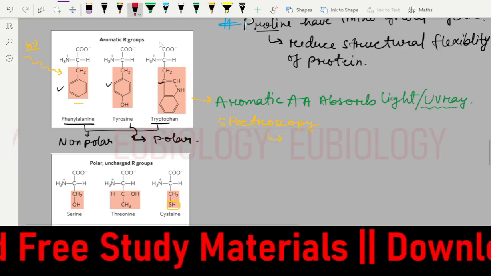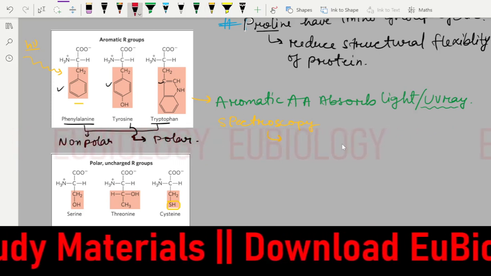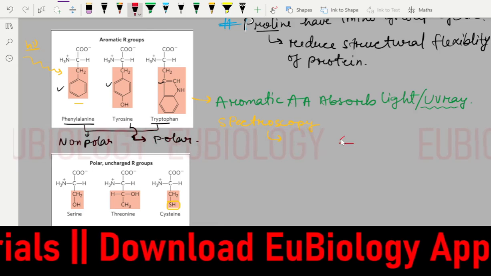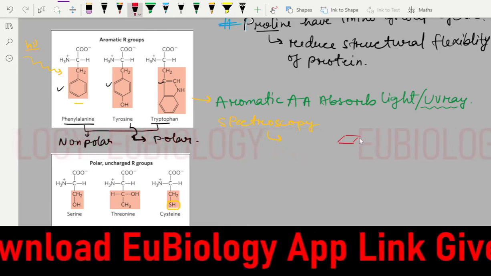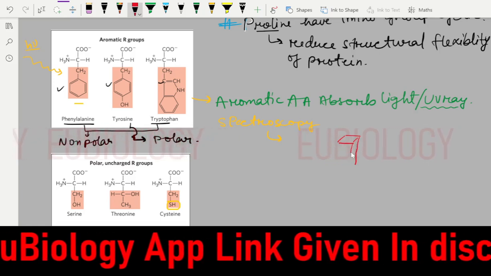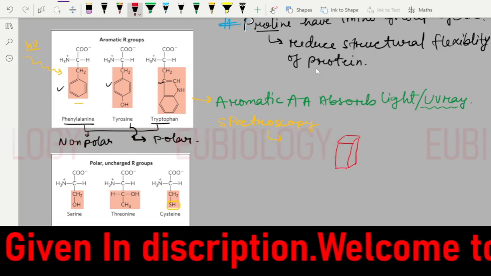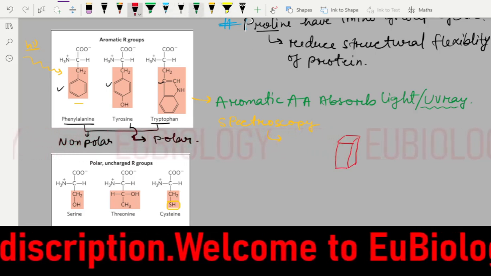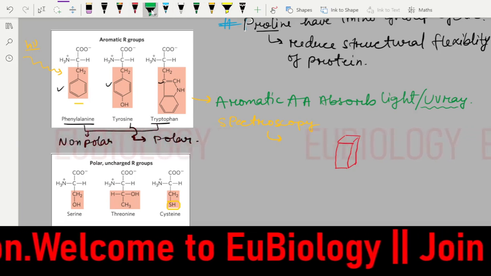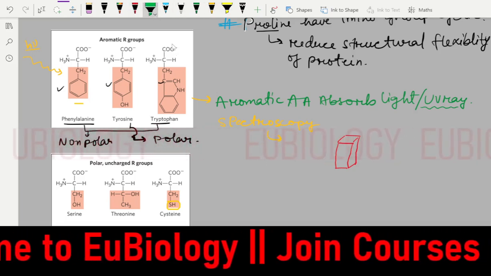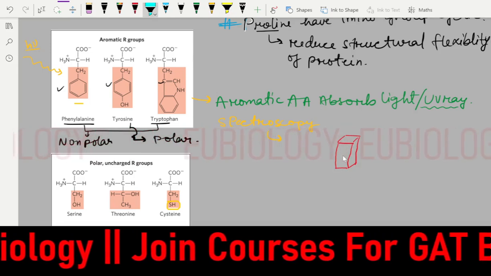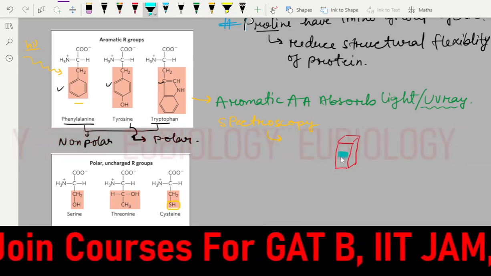Spectroscopy will contain one cuvette, in which you will put your sample, in which you will keep your sample. So this is the sample you kept in this.